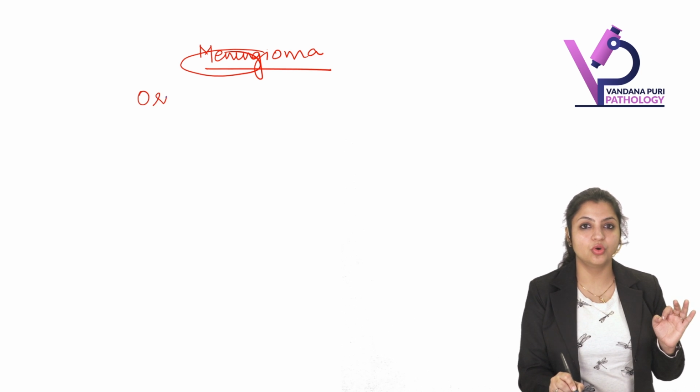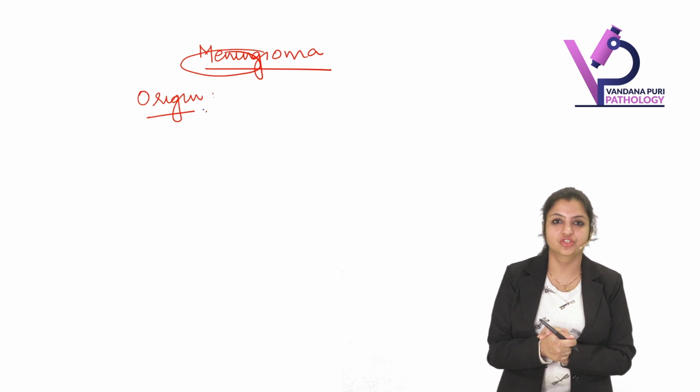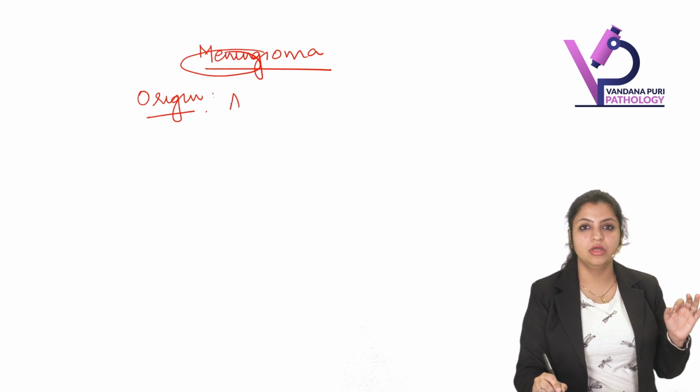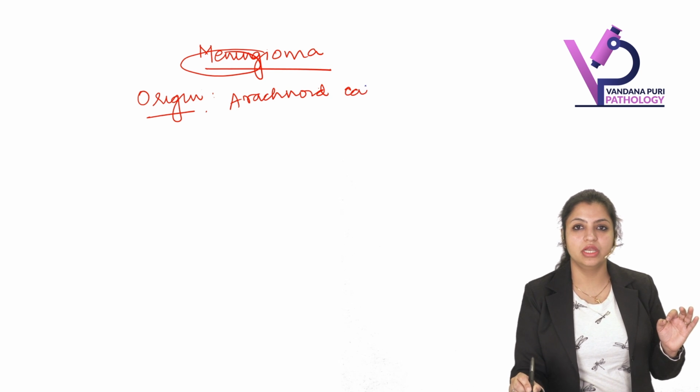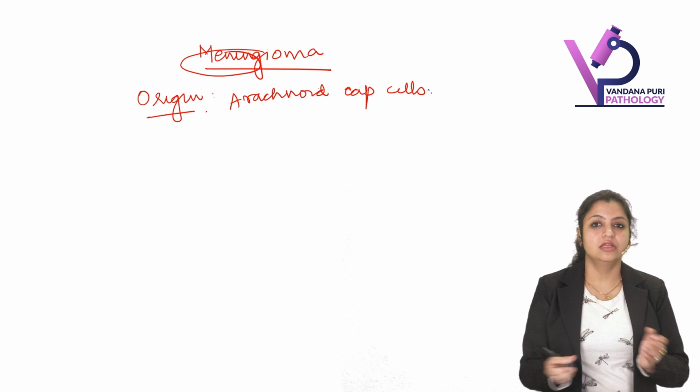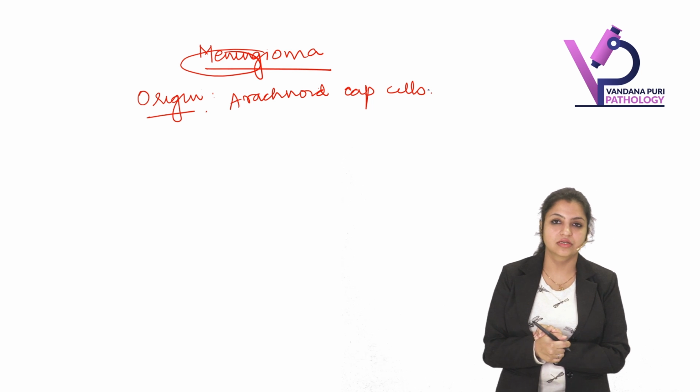So when I talk about origin, what is the origin of meningioma? Meningioma arises from arachnoid cap cells. So they arise from arachnoid cap cells.